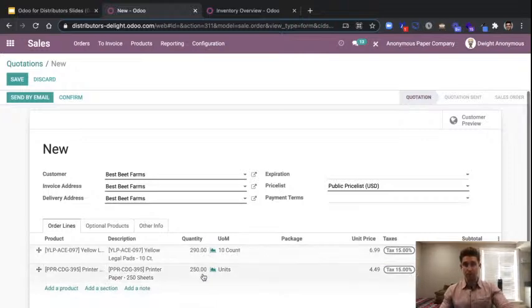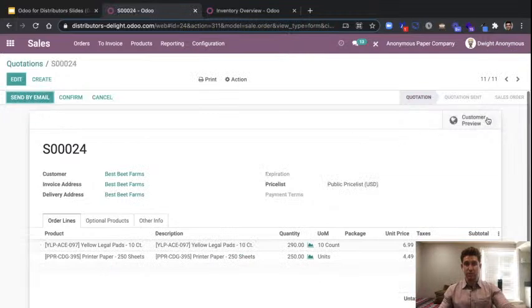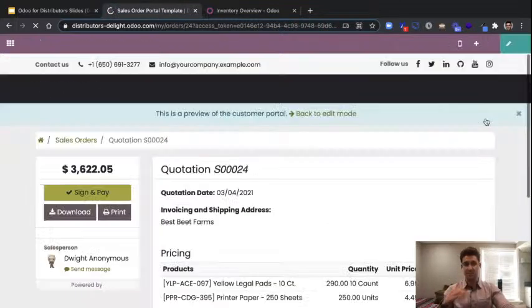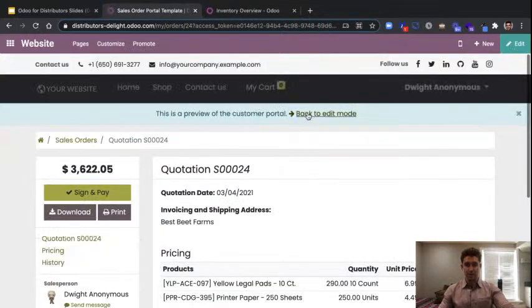So from here, we've got a quote developed that Dwight could go ahead and send directly out to his customer from here by email. He could also, in that email, send a link where the customer could come in and sign and pay online. And so this is going to be a feature that Dwight might do with some of his more advanced clients. Some of them might not prefer this online feature. They might prefer a physical invoice instead. The Best Beat Farms is actually one of those organizations that just prefers physical paper.